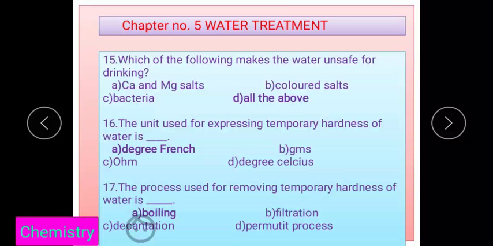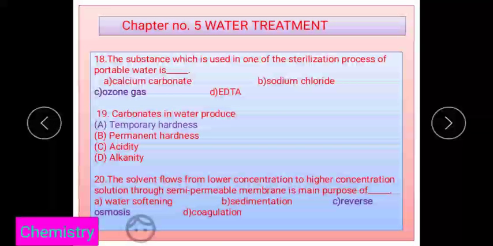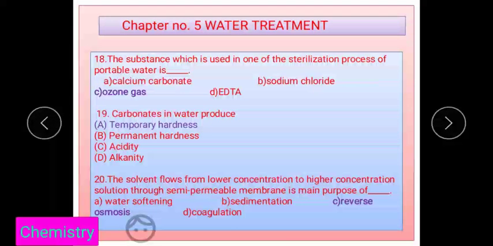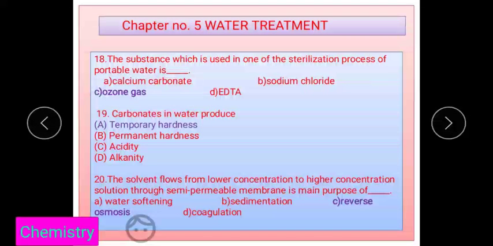Sorry, the 17th question: the process used for removing the temporary hardness. Just as I told, that is temporary hardness, and yes, it can be removed simply by the boiling process. Next question: the substance which is used in one of the sterilization processes of potable water is ozone gas. Ozone gas is commonly used for the sterilization process.